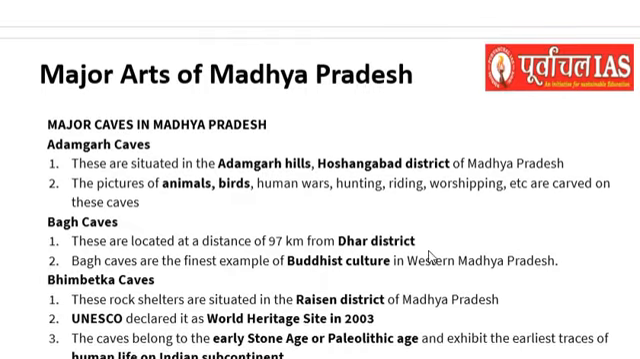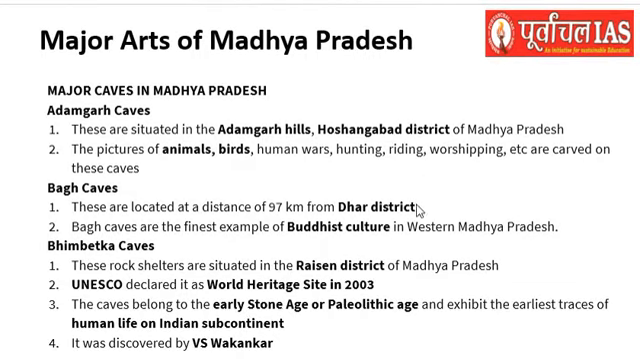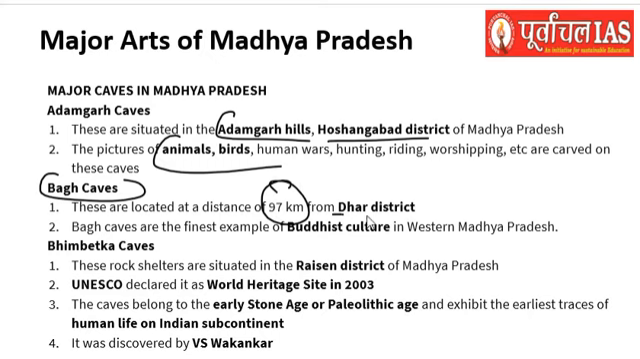Then the major caves in Madhya Pradesh include the Adamgarh cave in the Adamgarh Hills, Hoshangabad district. Various animals, birds, and human figures are carved on the walls of these caves. Then the Bagh caves are important here. Located at a distance of 97 km from the Dhar district, you can see them. The Bagh caves are an example of Buddhist culture in western Madhya Pradesh.